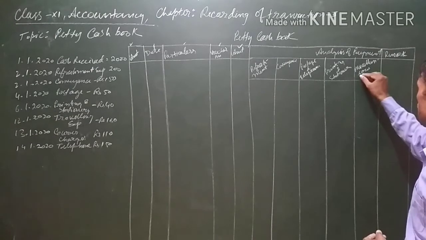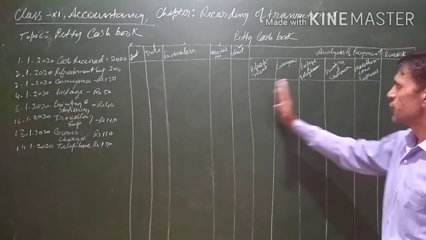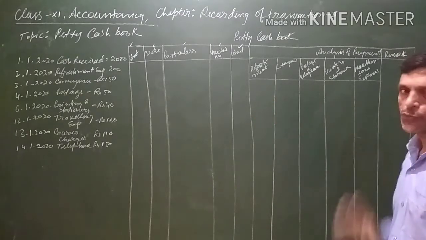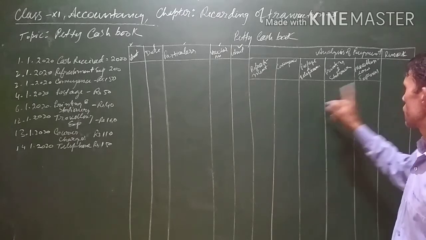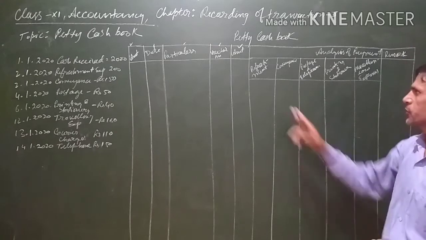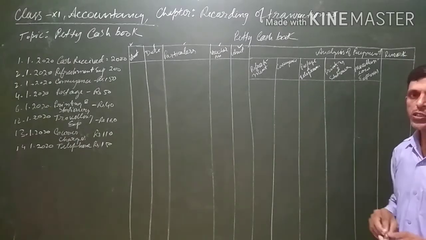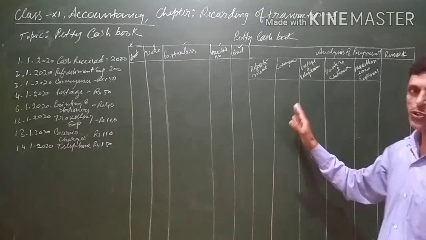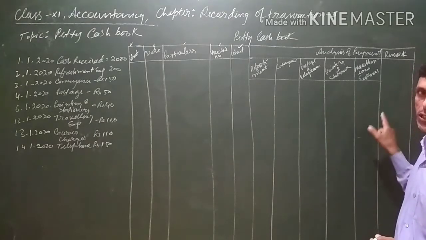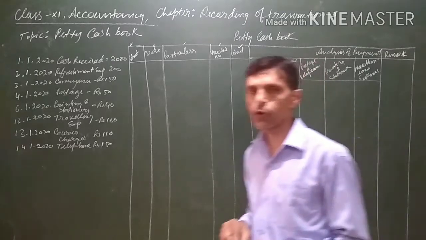For miscellaneous expenses, there should be a separate column, so that whichever expenditure does not find a place in any of the columns which we have written here will be written in the miscellaneous. Whichever expenditure does not find any place in these four columns which we have drawn, or any other columns, that type of expenditure will be written in the miscellaneous, and the last column will be for remark.